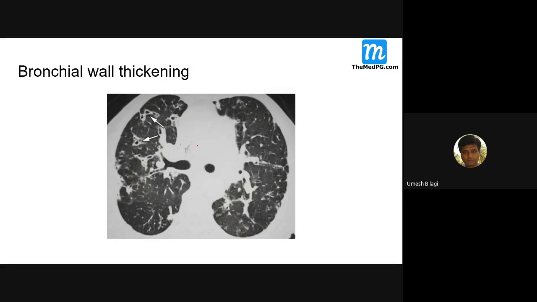And bronchial wall thickening. You see the thickness of the bronchial wall, how thick it has become. Even in that tram track it was obvious, but here you can see more. It is so thick, the bronchial wall. These are all the signs of bronchiectasis on CT scan.